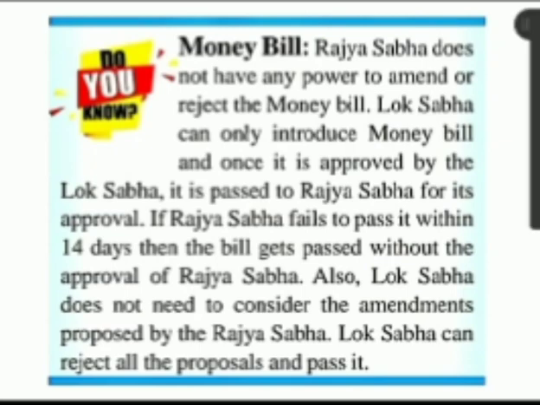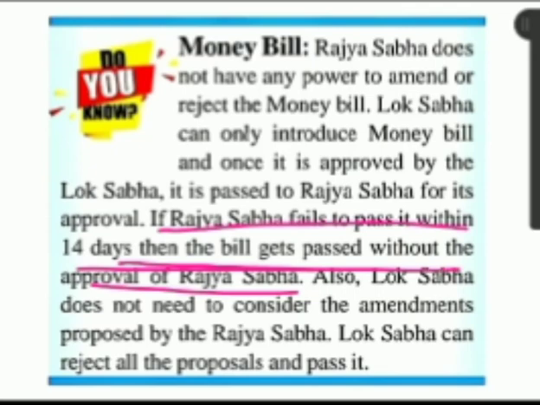If Rajya Sabha fails to pass it within 14 days, they have to send it back to Lok Sabha. Without the approval within 14 days, the bill gets passed without the approval of Rajya Sabha. Lok Sabha does not need it.